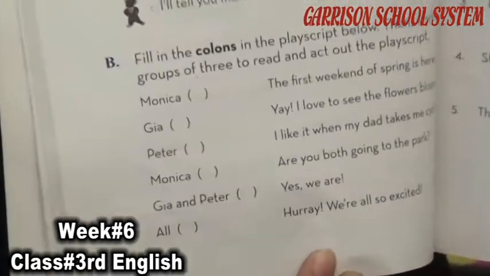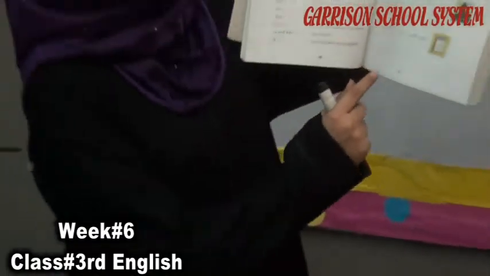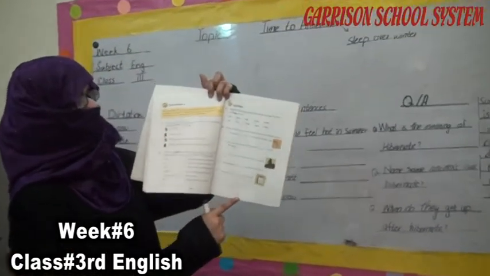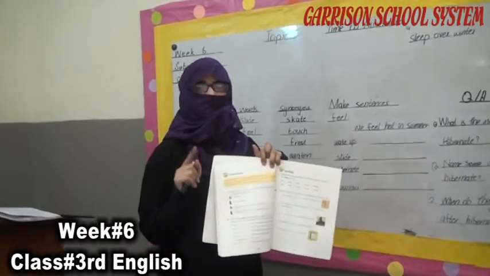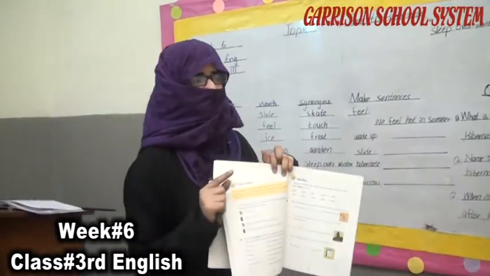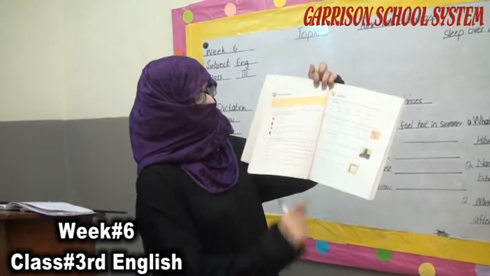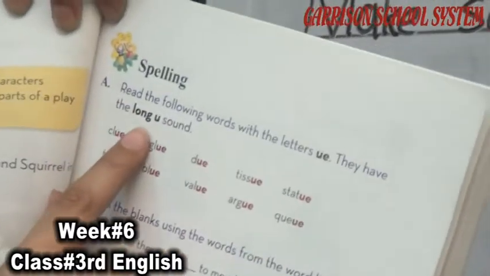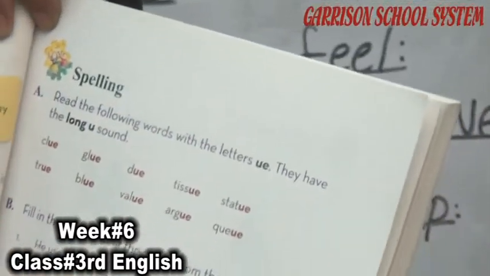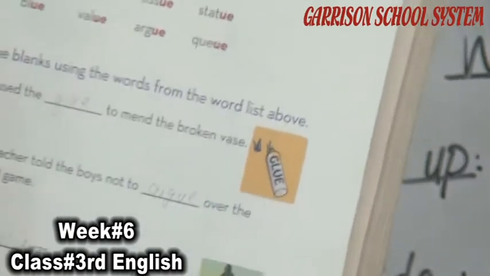This is the task for you. Now come on the next page, which is about page number 51. On this page we read about the long sound words. As we know, we read the sound words in each chapter. In this chapter we read about the long sounds U, E and U. These are all the long sounds.